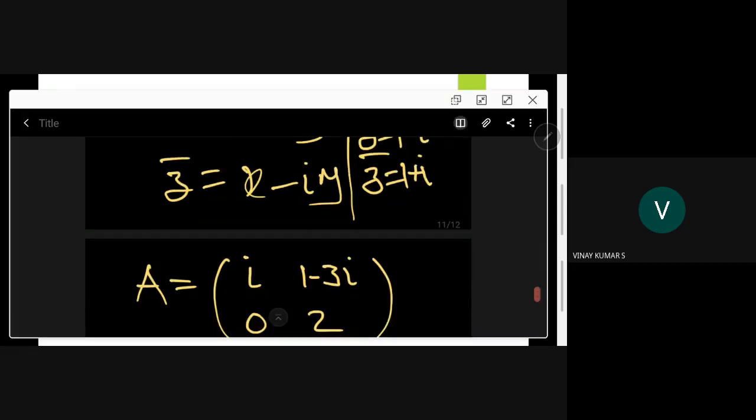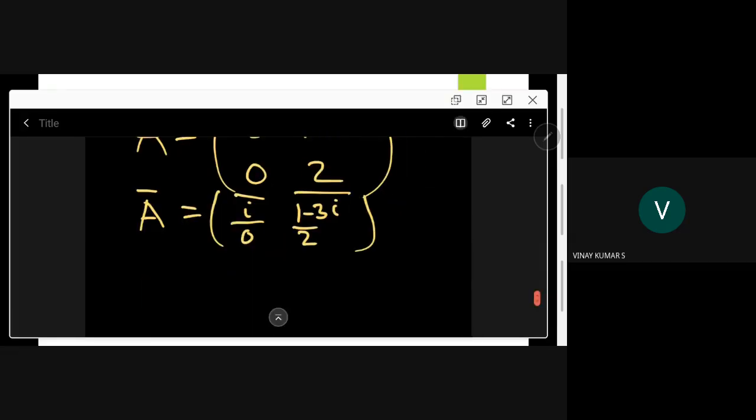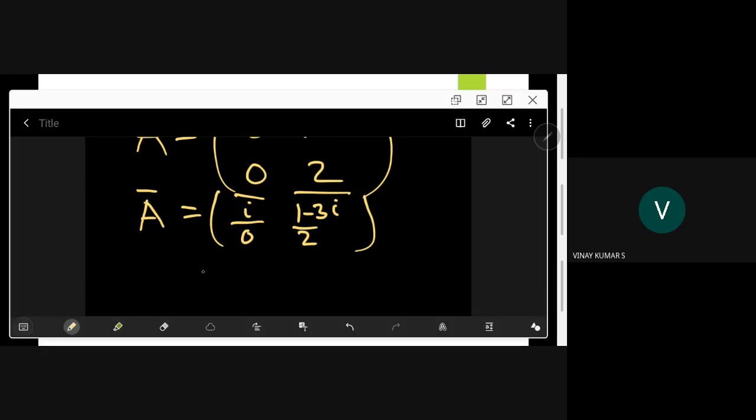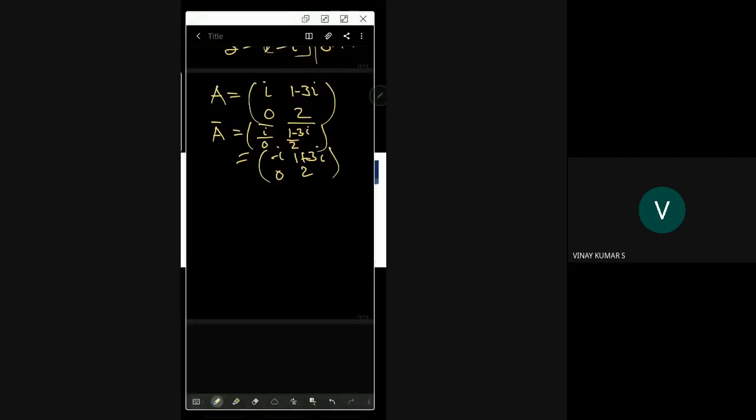And so you simply calculate the complex conjugate. The answer will be minus i, 1 plus 3i, 0, and 2, because there is no imaginary part there. So this is called the conjugate of A. Then you can talk about the conjugate transpose.